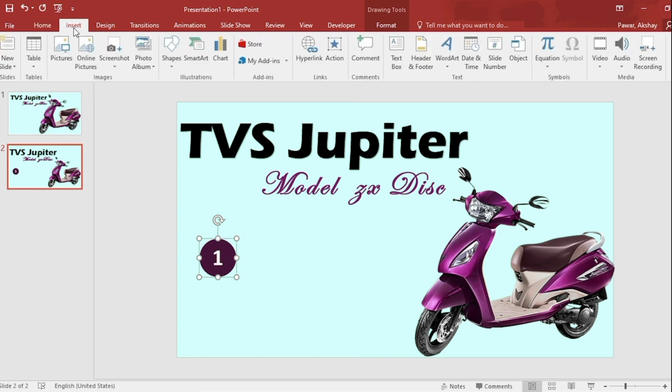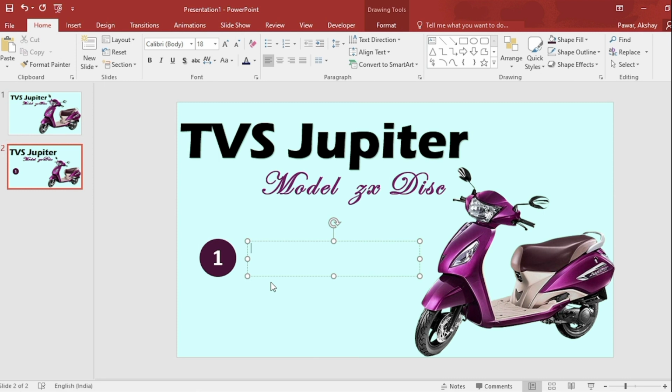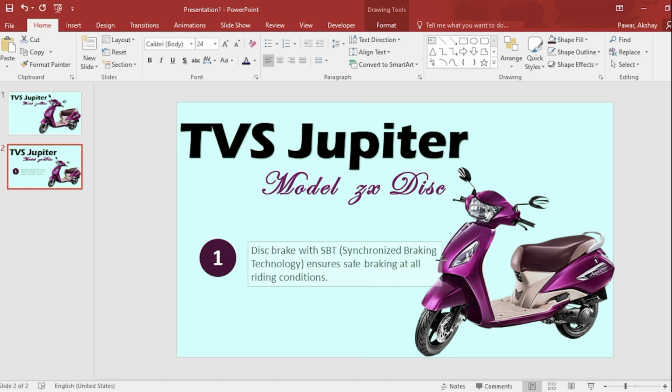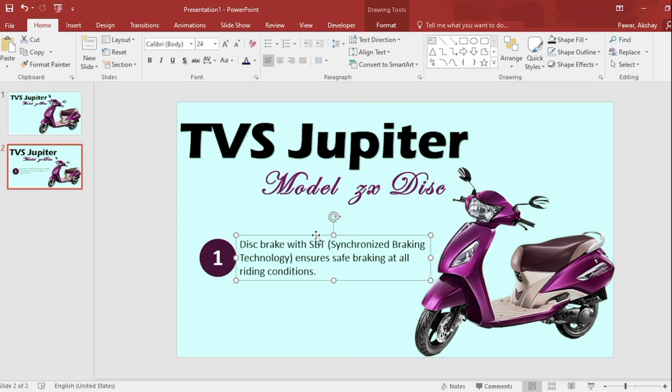go to Insert, select text box, write description of TVS Jupiter, increase size, select both and group them.